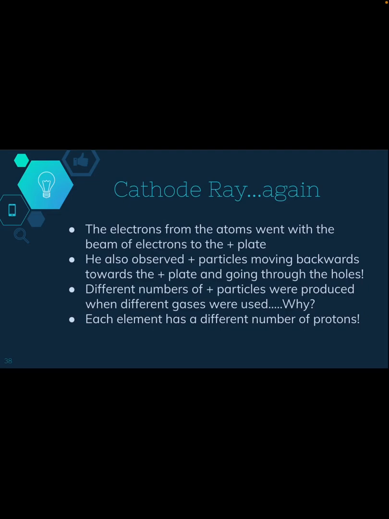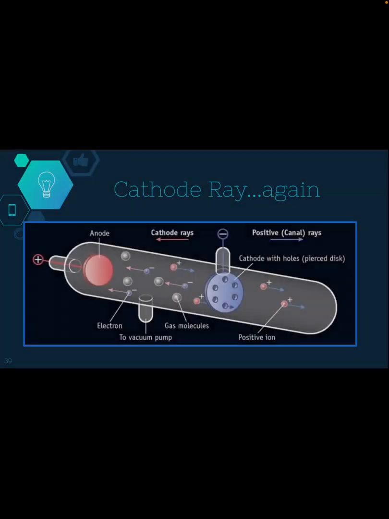So different numbers of positive particles were produced when different gases were used. This is obviously because each atom has a different number of protons. We know that just by looking at the periodic table. Okay, so here's a picture of kind of what that looks like. So on my left side, I have the positive end, the anode. On the right side, I have the cathode end, which is negative. So my positive ions are going to the right, my negative ions are going to the left. This helped kind of discover protons.